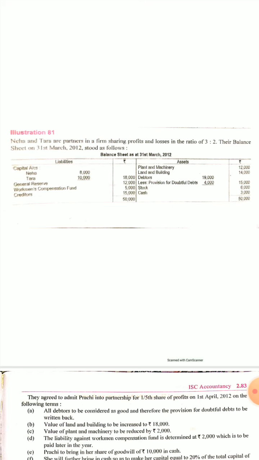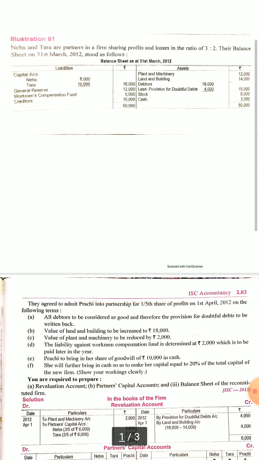Neha and Tara are partners in a firm sharing profit and losses in 3:2. Their balance sheet as on 31st March 2012 stood as follows. Capital account is given, general reserve, workman compensation fund is there, creditors are there, plant and machinery, land and building, debtors, provision is there, stock, cash, all are there.